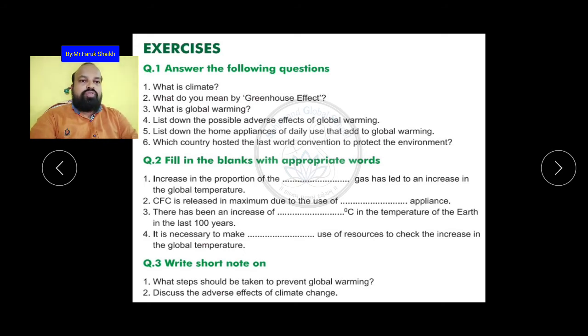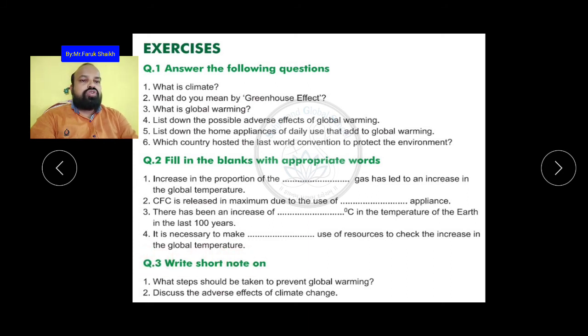Now number 4, it is necessary to make dash use of resources to check the increase in the global temperature. What type of resource do we have to use to check the increase in global temperature? What will be the answer? You have to think about it and write it yourself in the fill in the blanks.